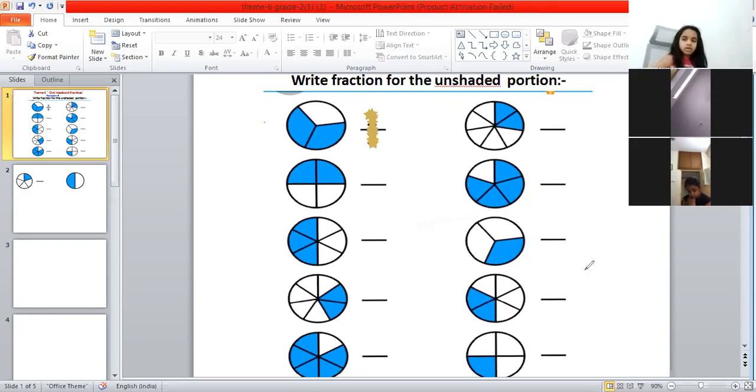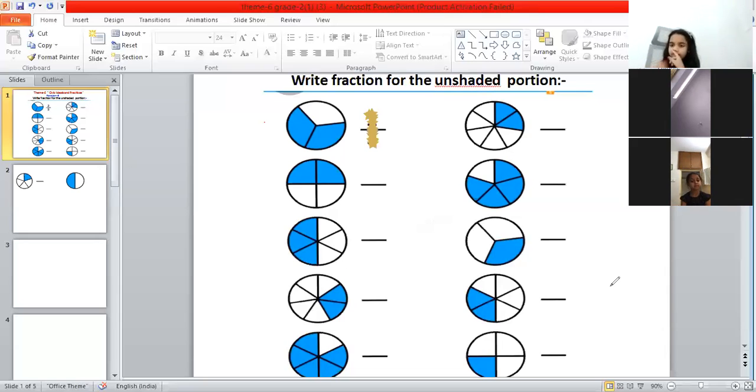So today we will not write fraction for the shaded part. Till now we have written fraction for the shaded part only, but today we'll be writing fraction for the unshaded part. Unshaded means the part which is not colored. Dhruti, did you get what I said?